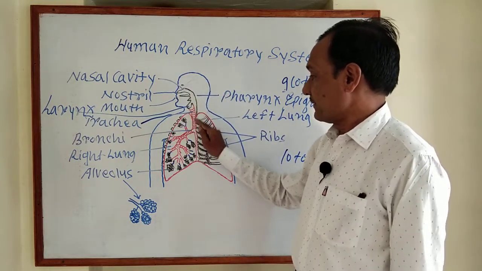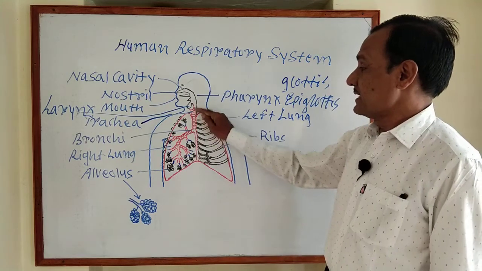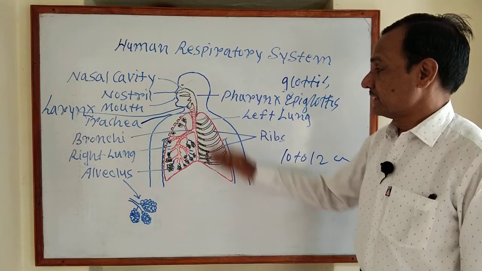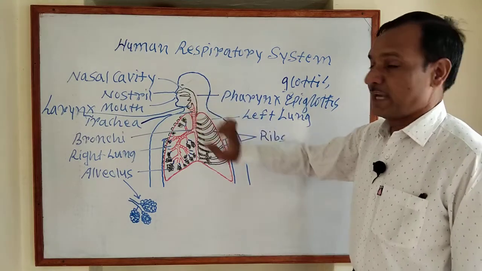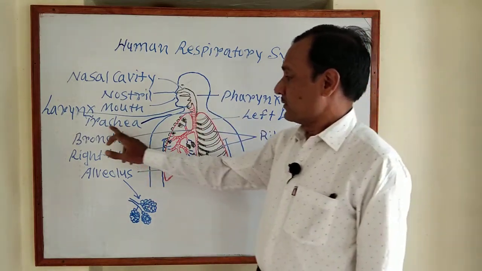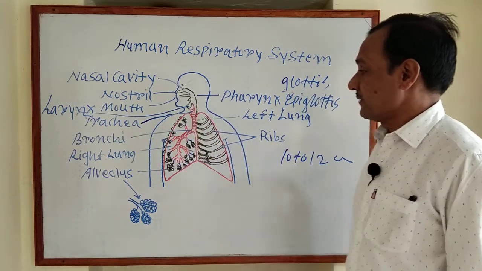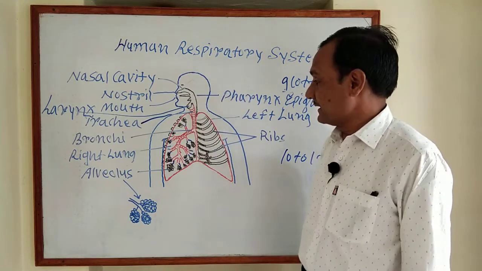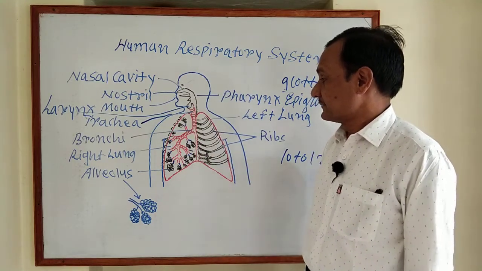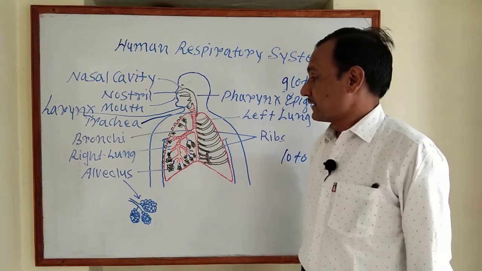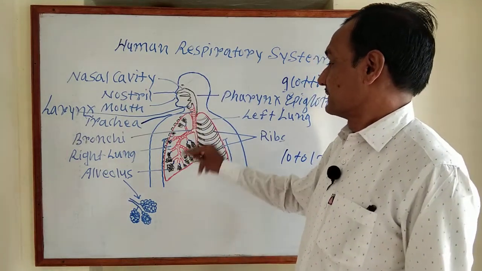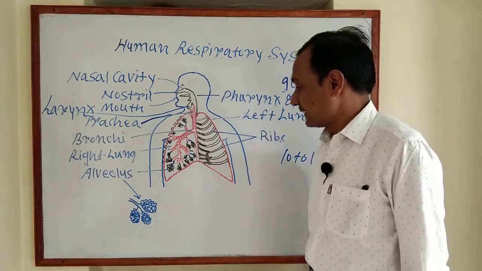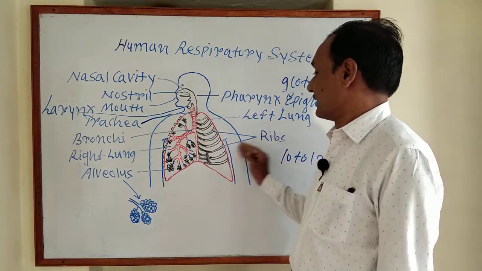It is supported by C-shaped incomplete cartilage rings, which prevent its collapse. It is internally lined by ciliated pseudostratified epithelium and mucous glands, and it prevents the entry of unwanted particles into the lungs.